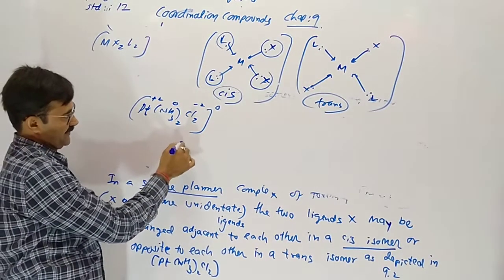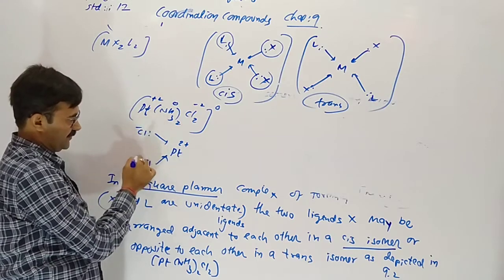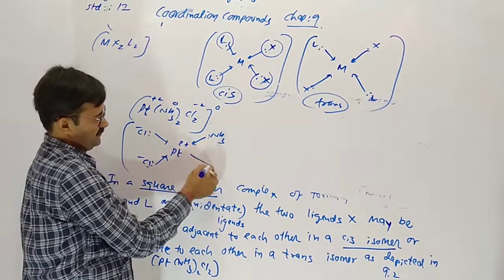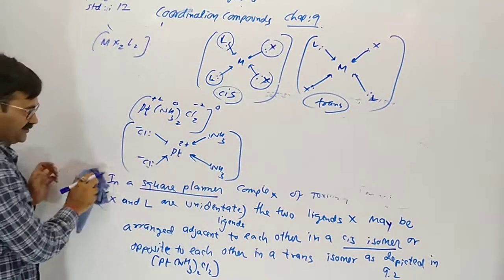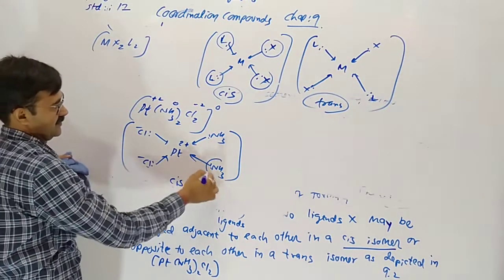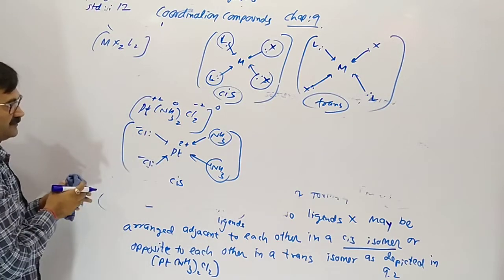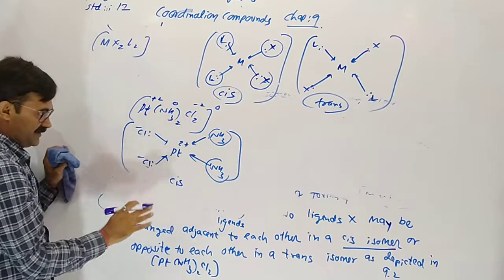Here 1 platinum is combining with 2 chloride and 2 amine. The 2 amines and 2 chlorides are close to each other, so this one is a cis isomer. If these 2 amines are here and these 2 chlorides are here, it is the same, cis.